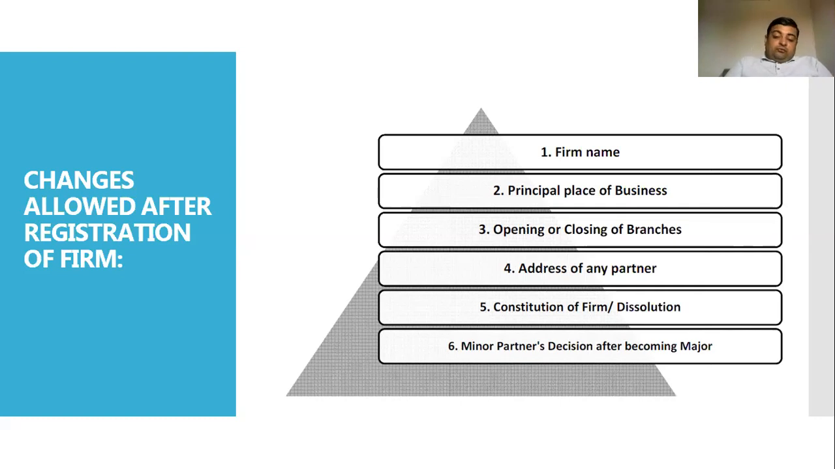Sometimes, if no decision has been taken, then after 3 months from the minor attaining majority, it is always assumed that the partner has become a major, and the liabilities the other partners are bearing, the same liabilities the former minor will bear after he becomes a major. So these are the changes which can be made after the registration of a partnership firm under the Indian Partnership Act 1932.